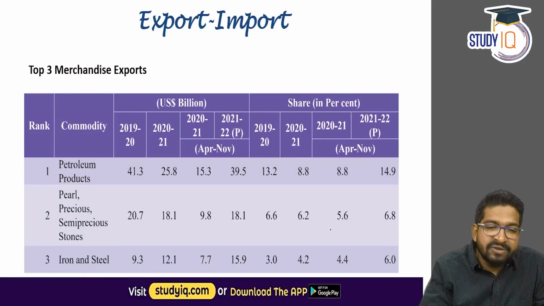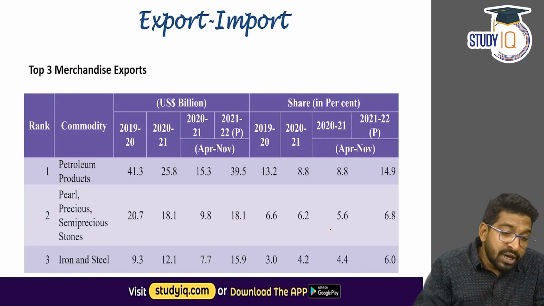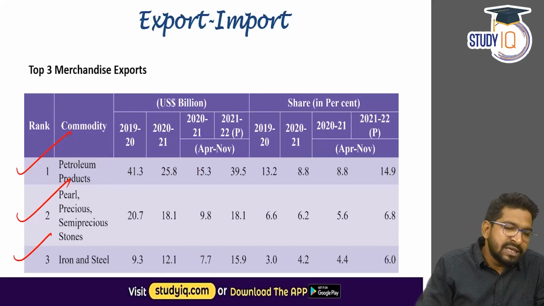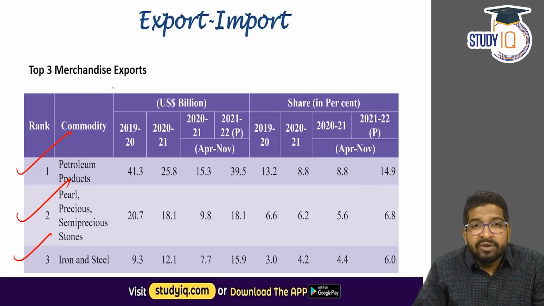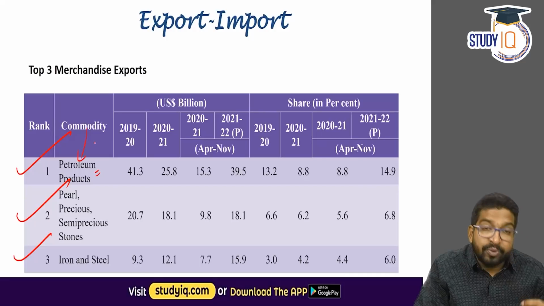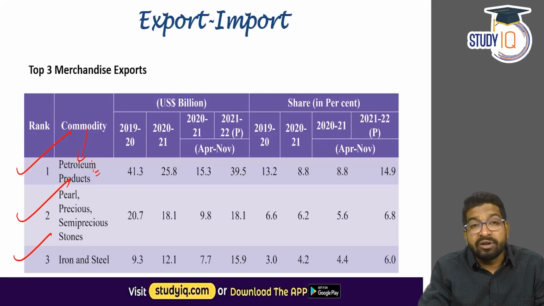Right. Apart from this, if we look at the top 3 merchandise exports, which are our exports, petroleum products, pearls, and iron and steel. Please remember these because MCQ can be set up where they ask which merchandise export is the highest for India. Petroleum products. Please remember this fact. We import maximum amount of crude oil and we export maximum amount of petroleum products which are refined. That is why India has many refineries.